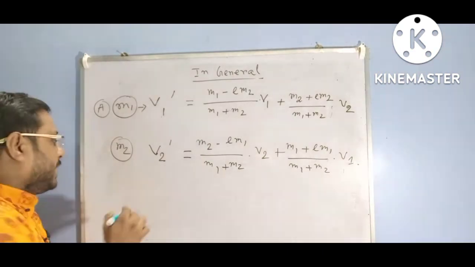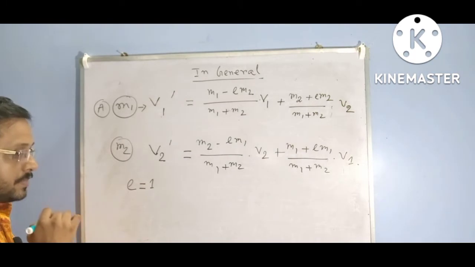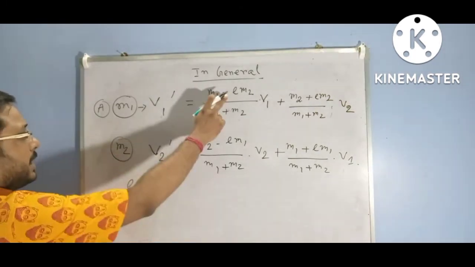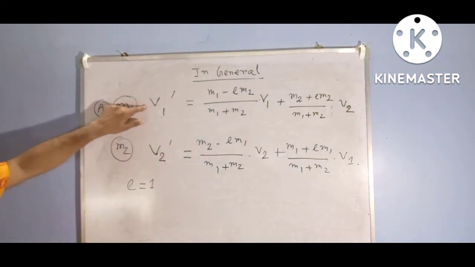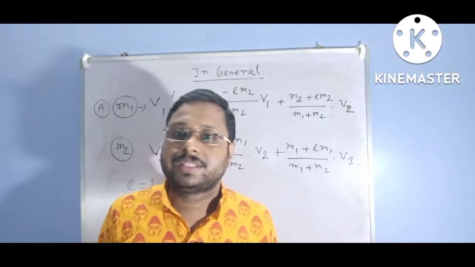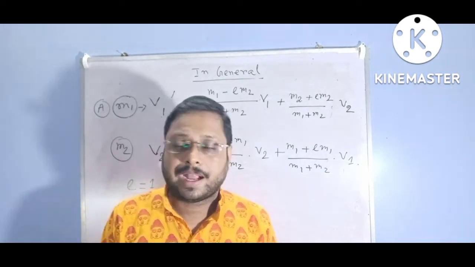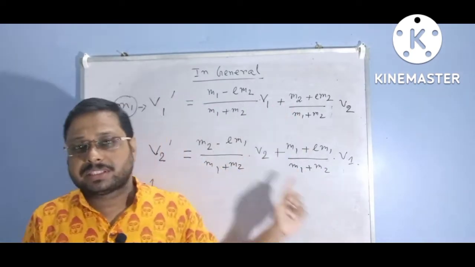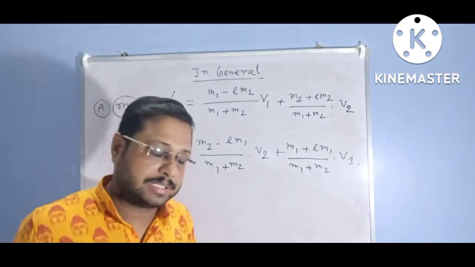Now for elastic collisions, e equal to 1. If we put e equal to 1, we can get the velocities v1 dash and v2 dash in terms of v1 and v2. The result is derived in my earlier class. Please see this in my i button. When the video is playing in the i button, you can see the full video of elastic collision, but here we can only consider inelastic collision.